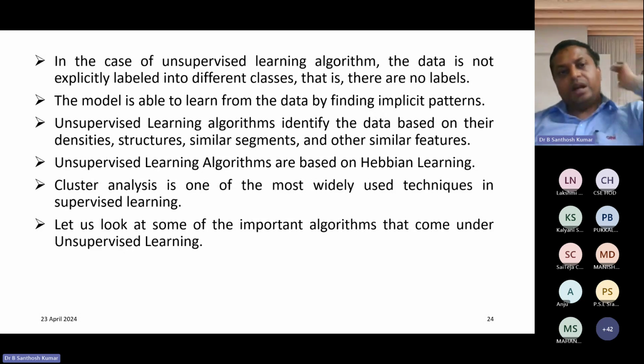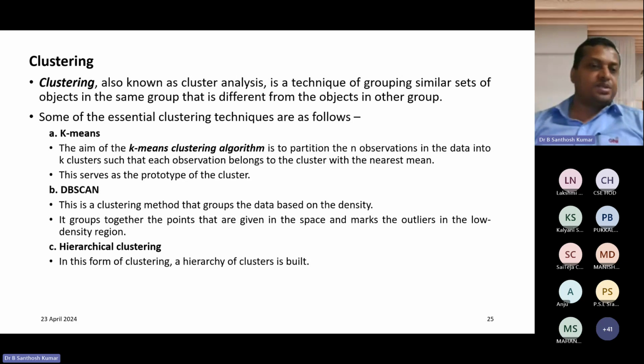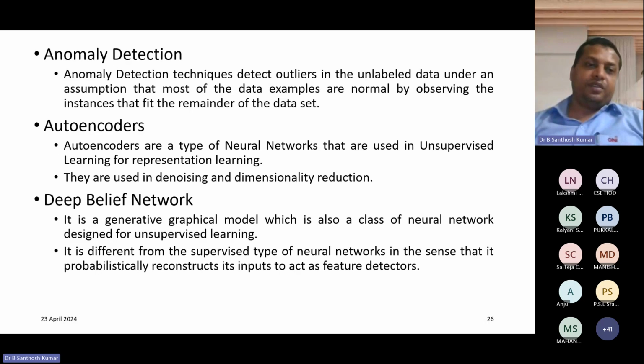Some of the algorithms we are using in unsupervised learning are clustering. There are different types of clustering available: K-means clustering, DBSCAN, then hierarchical clustering. Apart from that, we can do anomaly detection, autoencoders, and deep belief networks. Deep belief network is also now added in deep learning. With the help of a deep belief network, for example, if some disease happens in a leaf, we can go with the deep belief network.